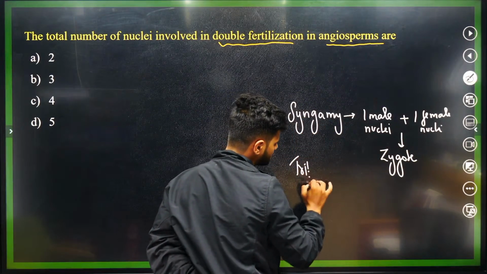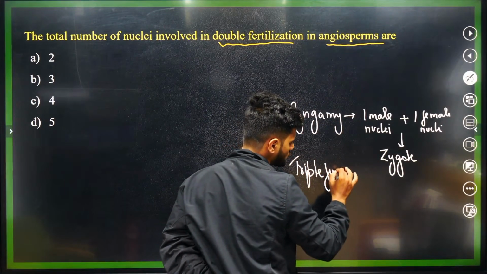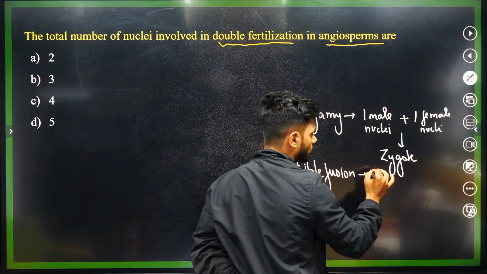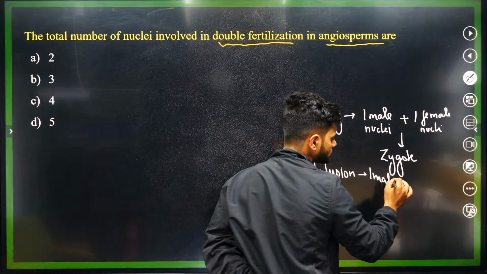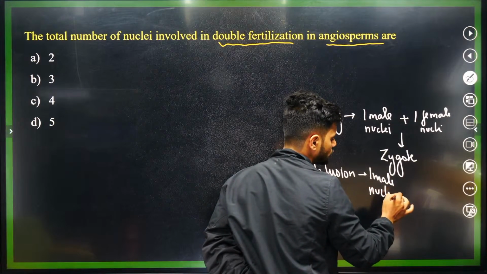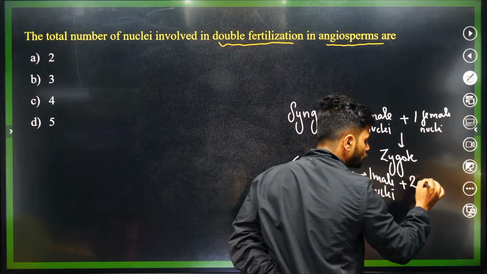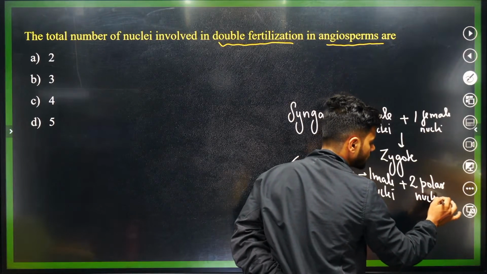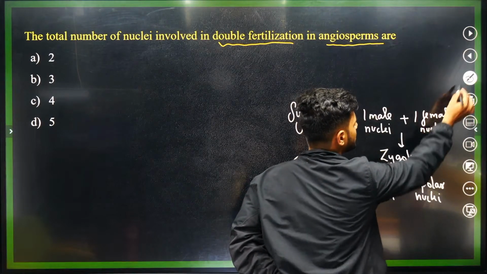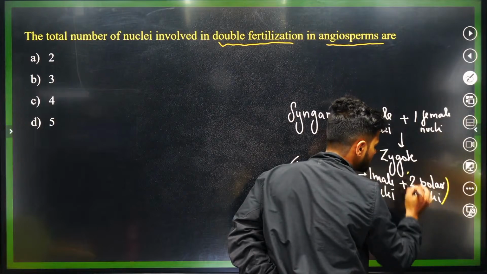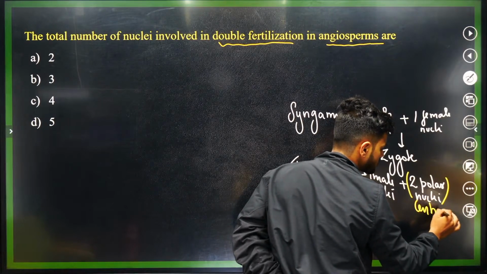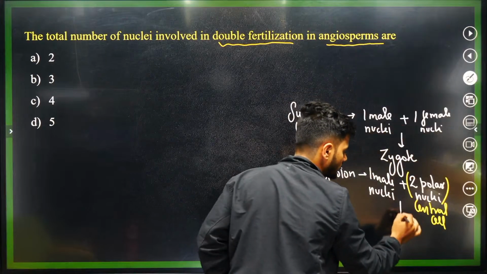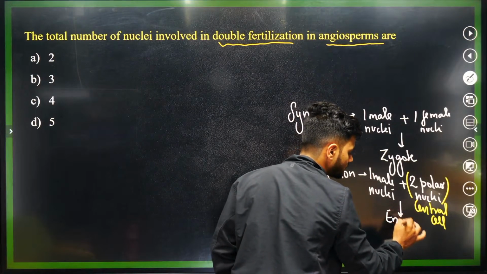Then in triple fusion we have 1 male nucleus again, 1 male nucleus plus 2 polar nuclei. These 2 polar nuclei are basically the central cell, which will give rise to the endosperm eventually.